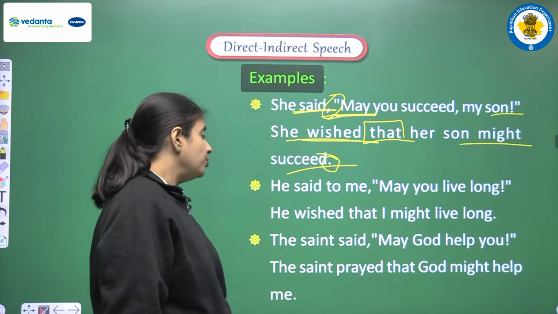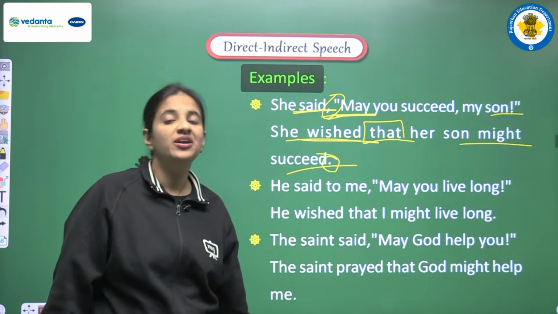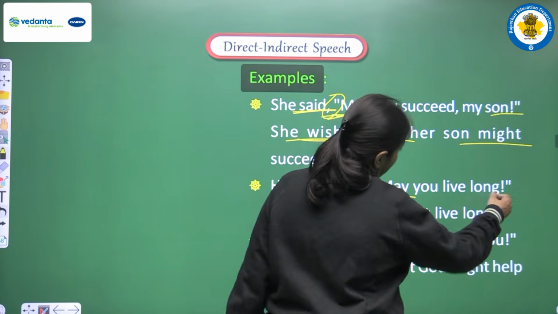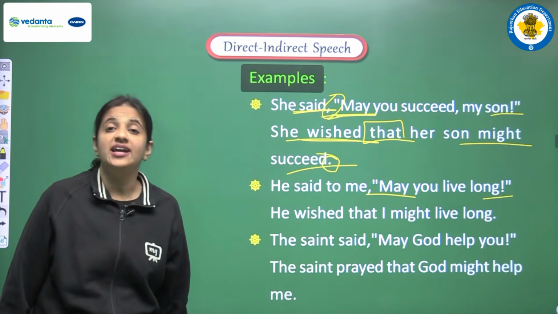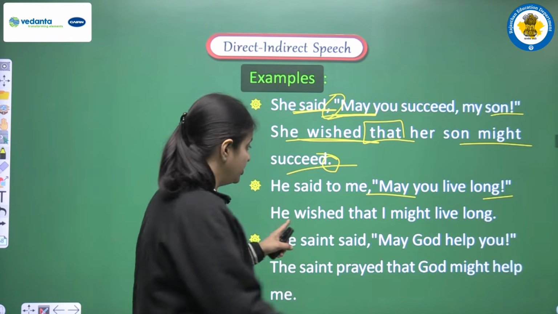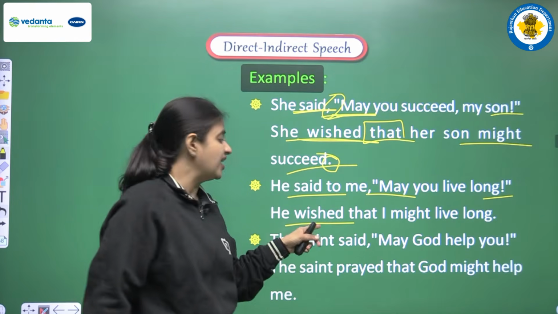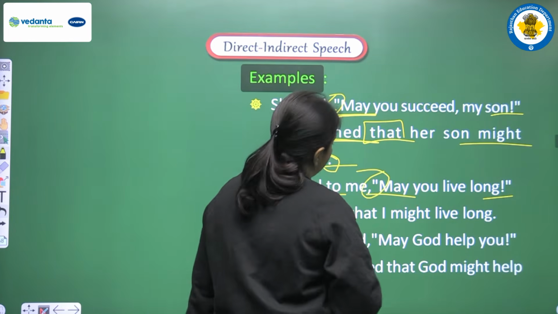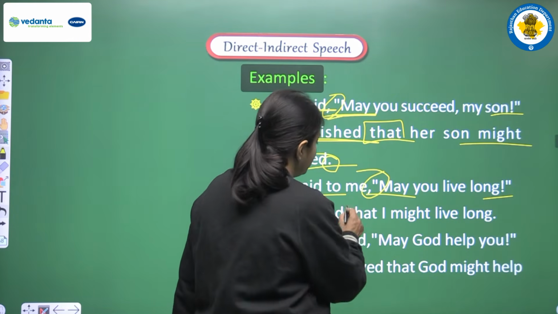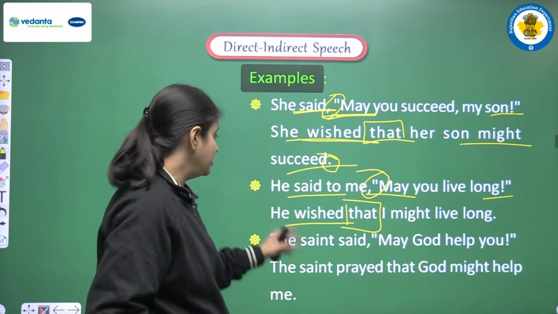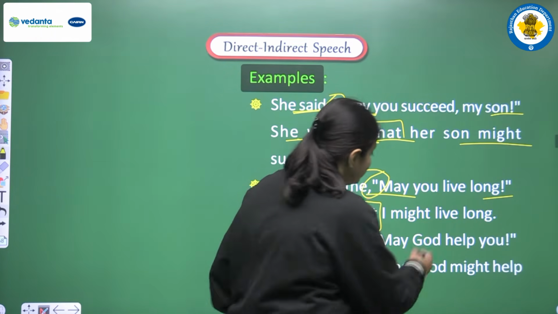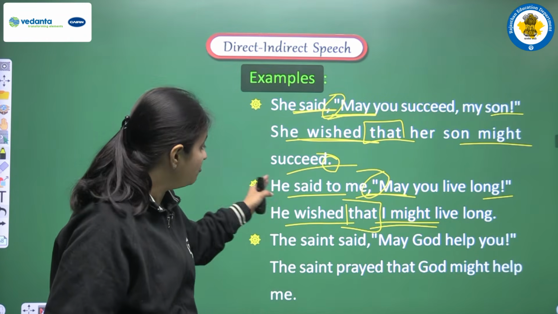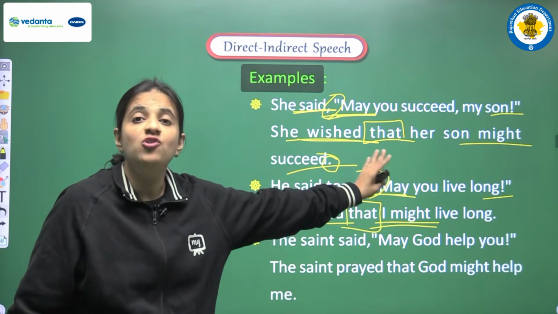Next, he said to me, may you live long. So again, we are having optative sentence here. We are having may, and the end of the sentence we are having one exclamatory mark. So we are doing the changes. In the place of said to, we are writing wished here. So we are writing he wished me. Now in the place of commas we are writing our conjunction, that is that. So we are writing he wished that I might live long. In the place of may we are writing might. So the complete sentence will be he wished that I might live long.